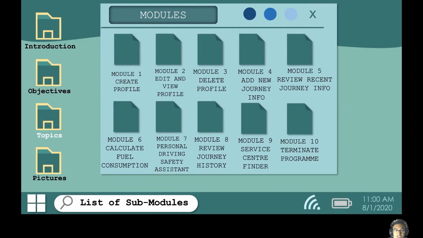Okay, so this is the list of submodules that we have. We have a total of 10 modules. The first module is to create profile, the second module is to edit and view profile, the third module is to delete profile, and the fourth module is to add new journey info. The fifth module is to review recent journey info, the sixth module is to calculate fuel consumption, the seventh module is to look into the personal driving safety assistant, the eighth module is to review journey history, the ninth module is service center finder, and the 10th module is to terminate program.